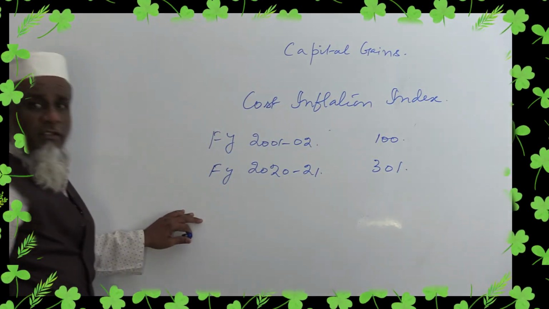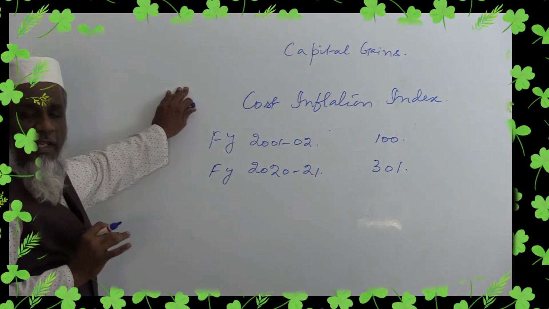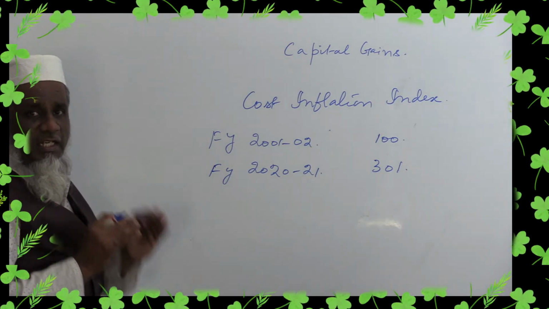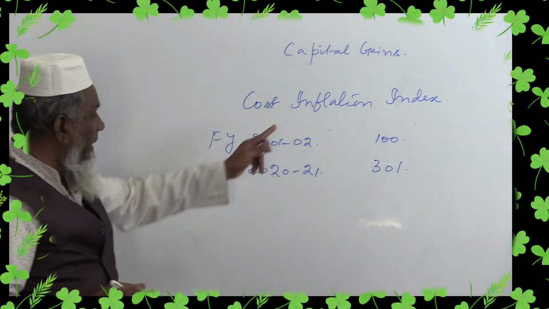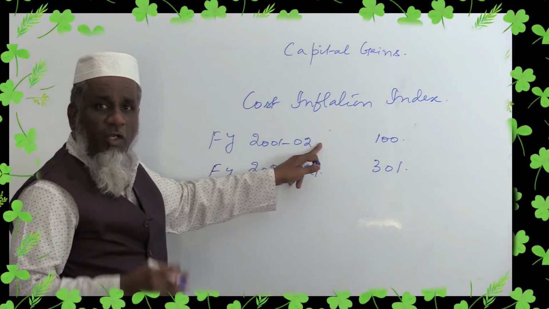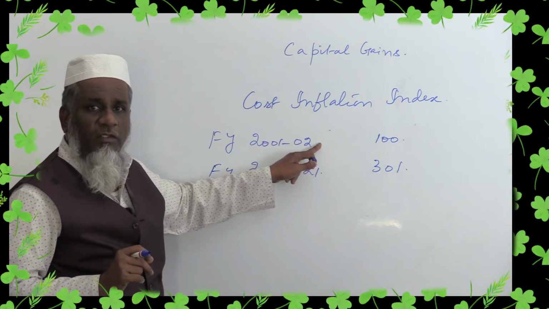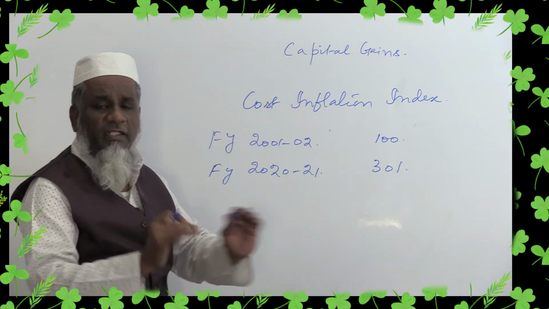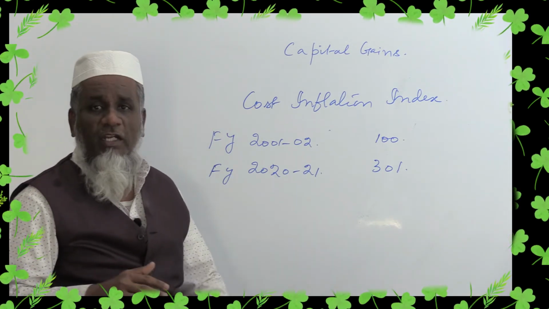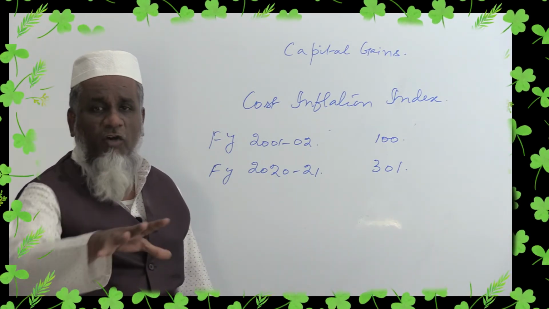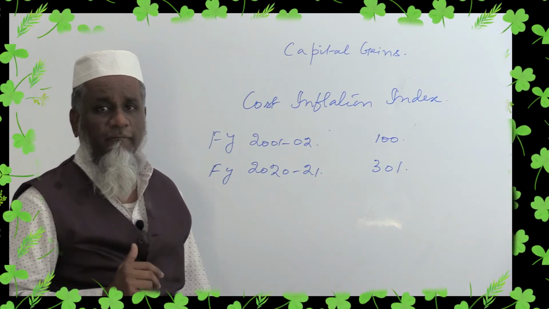That means 100, now it is 301. If I have purchased any asset, say a building, for 10 lakhs in the year 2001, now I am selling it for 50 lakhs. If I just calculate the taxable capital gain, 50 lakhs is the selling price, the cost is only 10 lakhs. The 40 lakhs which I get as surplus will be taxable as capital gain.